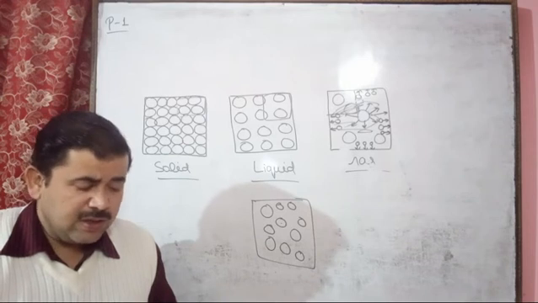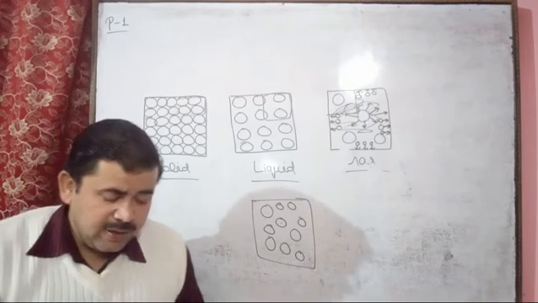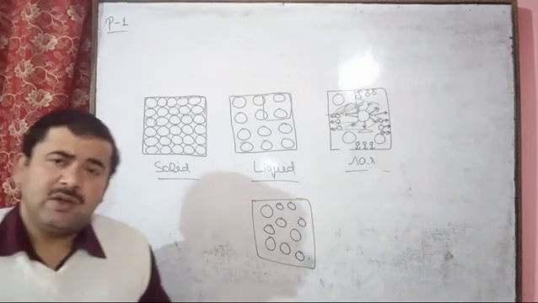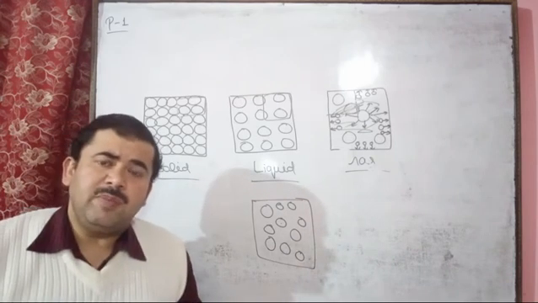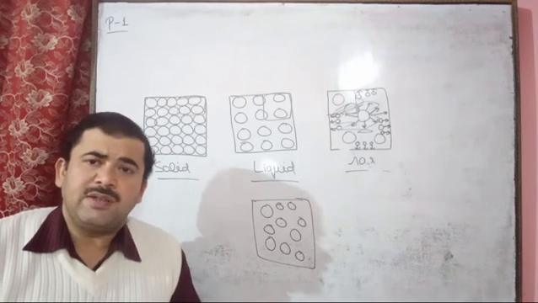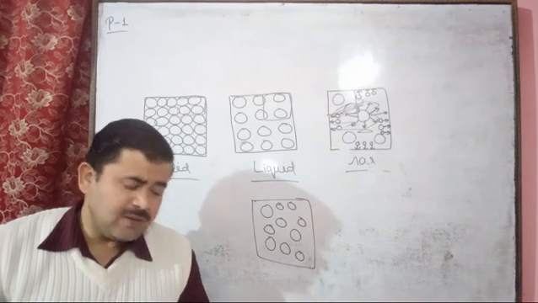So this is the behavior of gases, and after this, the behavior of gases by three variables. Gas behavior depends on three factors: temperature, pressure and volume.